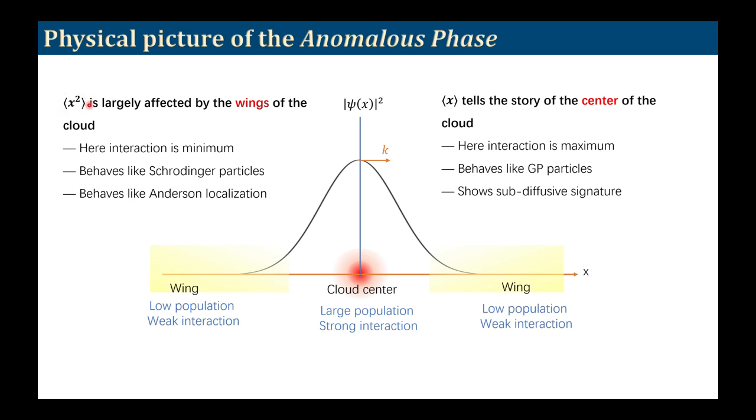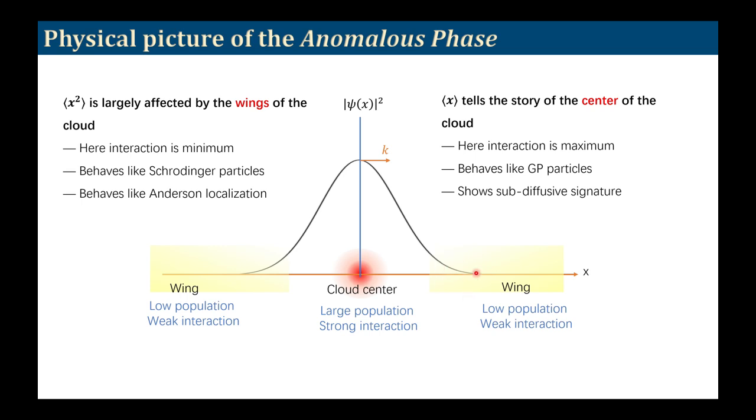the beta function, or the scaling function, is actually a signature or a byproduct of the spread, x square average. And the x square average is largely affected by the wing of the distribution. So we have the intensity distribution, or the particle distribution, the wave function squared, and the x square average is largely affected by the wings, where the number of particles is actually quite low.